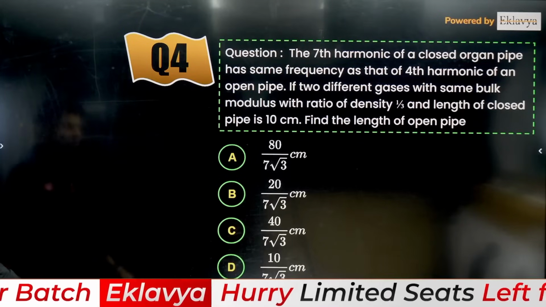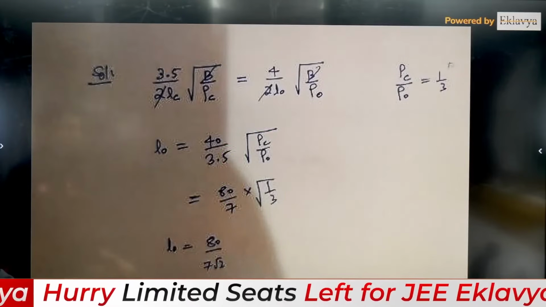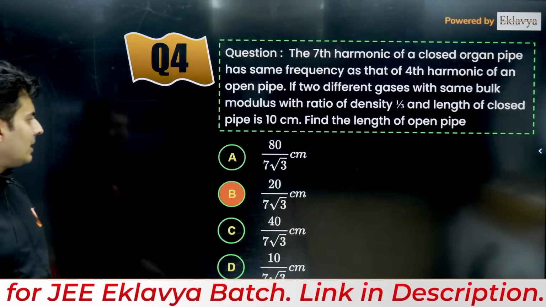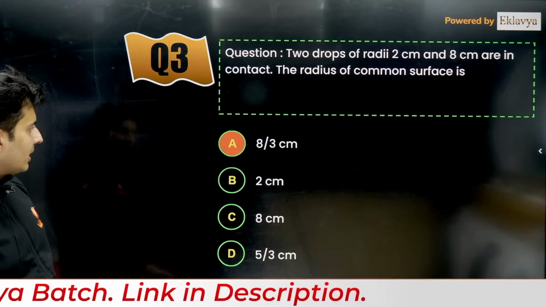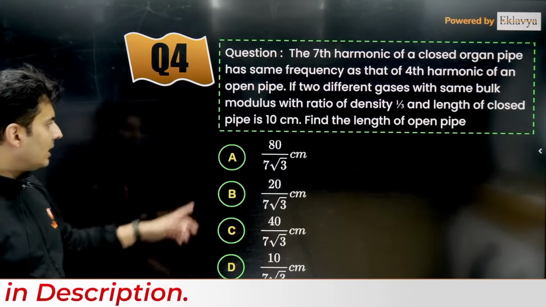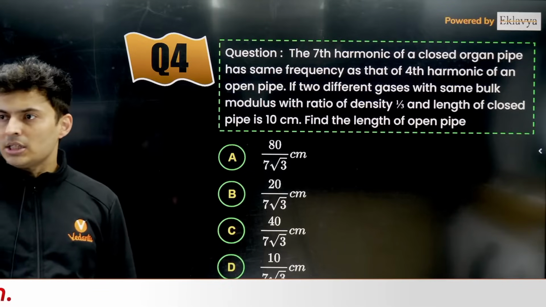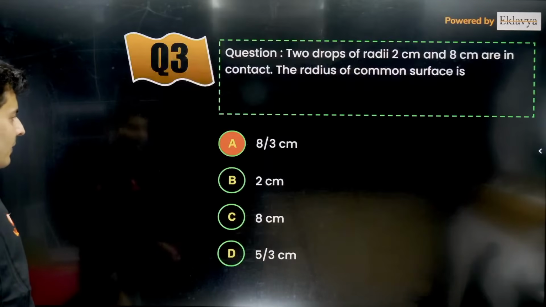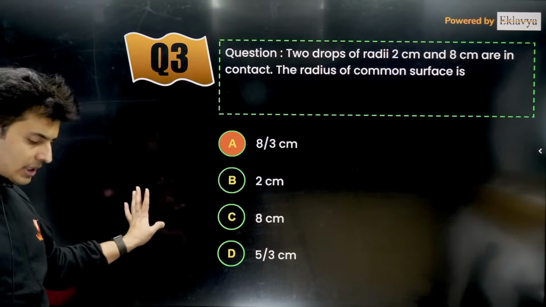80 by 7 √3, which seems like option number A. Yes, 80 by 7 √3, that is basically option number A. I think they have marked it as something else. No, 80 by 7 √3. Yes, just check it out. Yep, awesome. Okay, everyone with me on this?